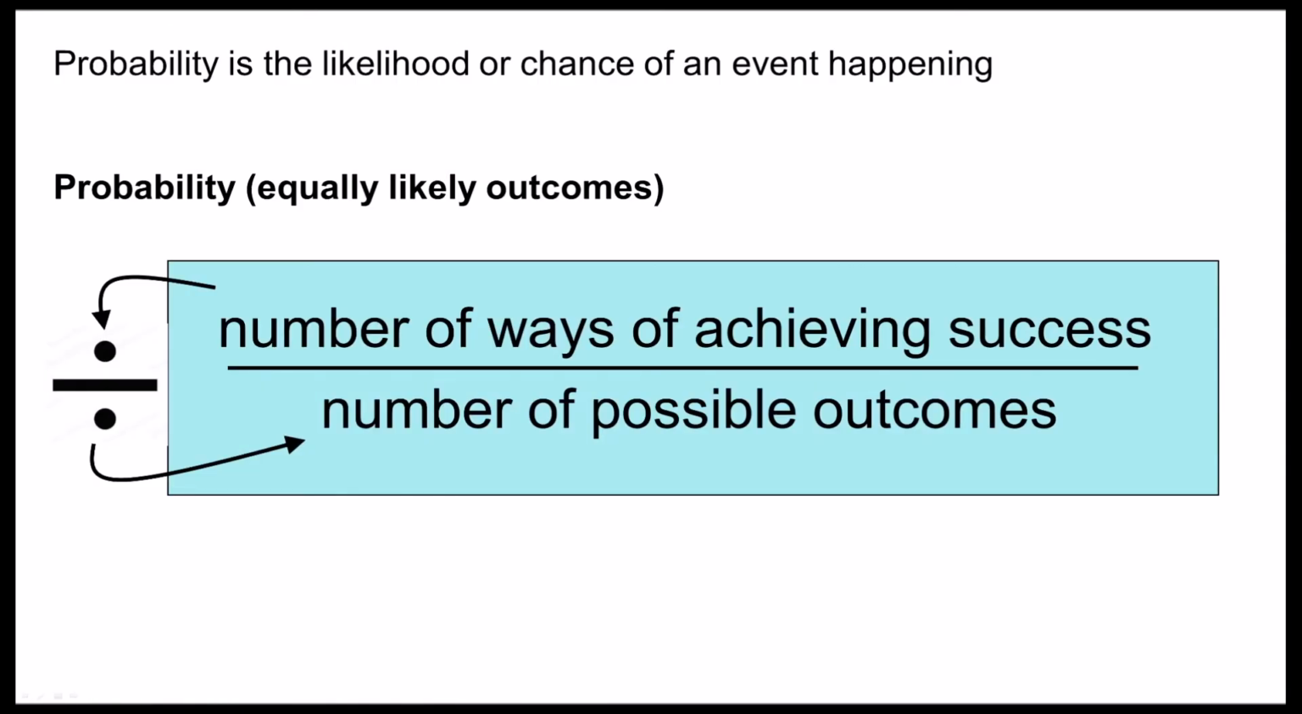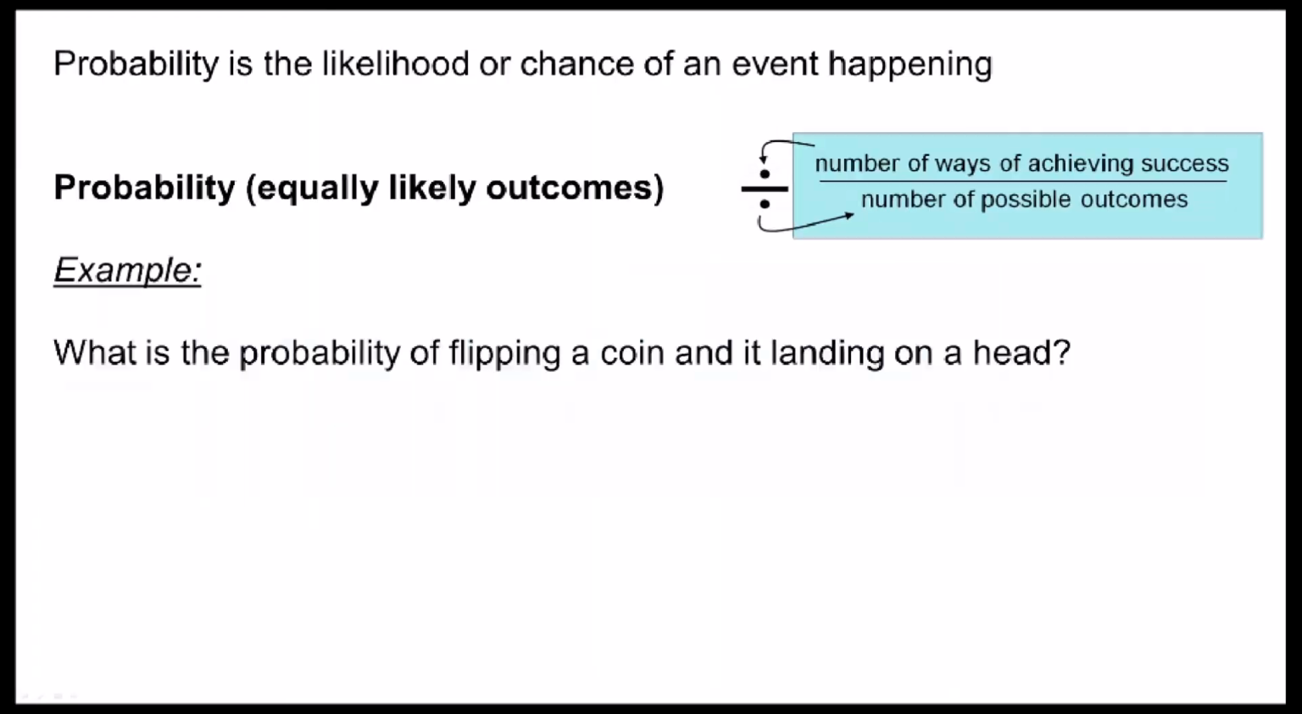In the second part of this lesson, we're looking at the probability of equally likely outcomes. To do this, you simply write the number of ways of achieving success over the number of possible outcomes. Just remember that the fraction sign is just another way of saying divide. So let's have a look at some examples of this.